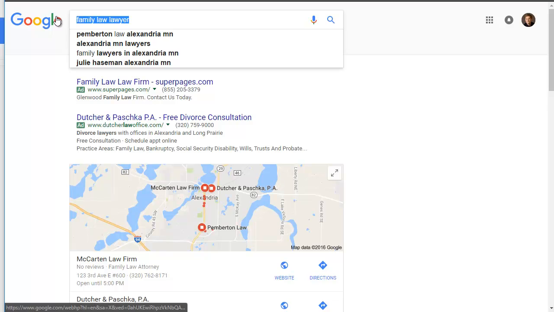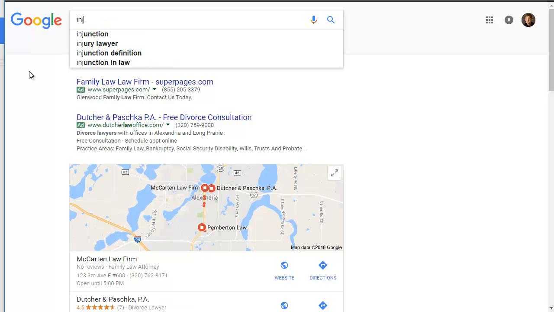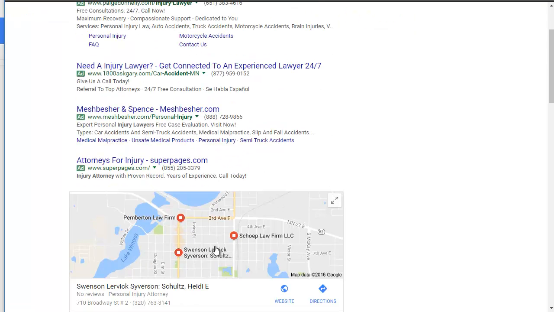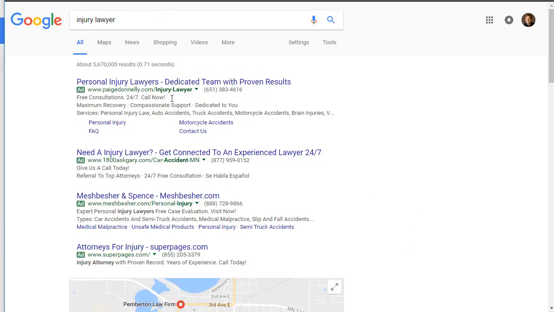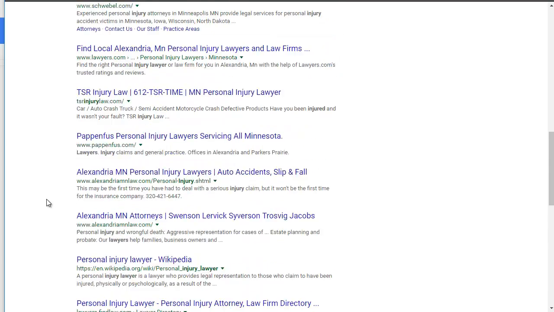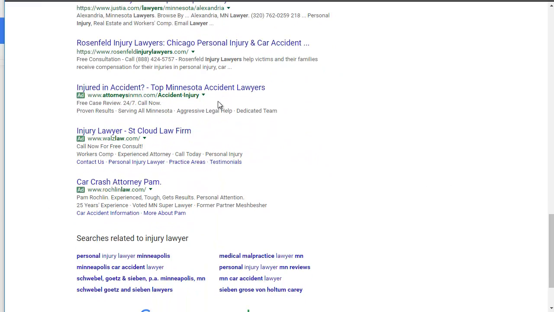So now let's search over here for injury lawyer. We have an ad here, an ad here, an ad here, we've got 4 ads before we even get to the map. On a smartphone, these are the ones that are going to get the most traction probably, because they'll show right on the top, and the user has to scroll way down to see the rest. And then we also have some ads down here.